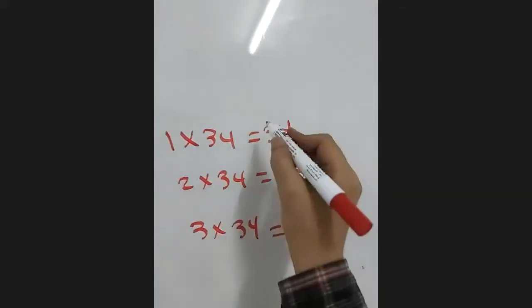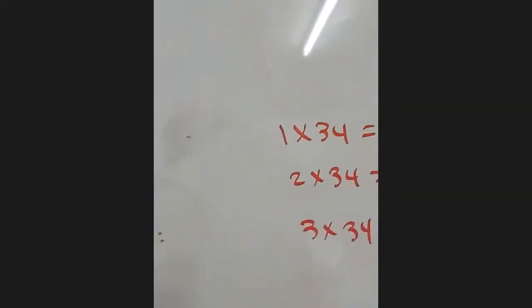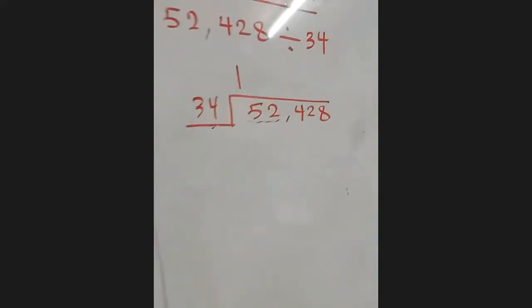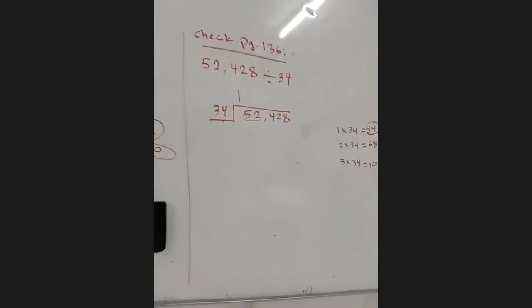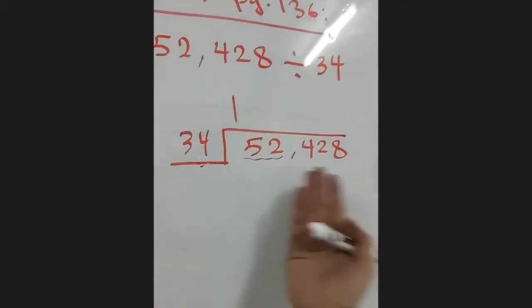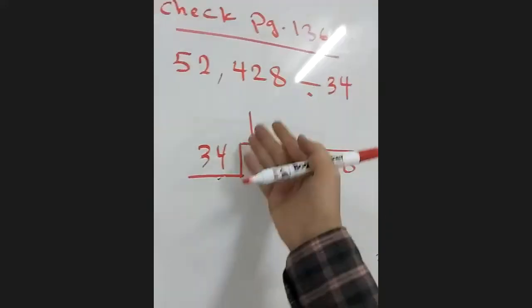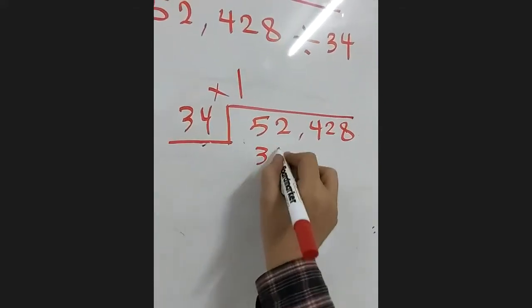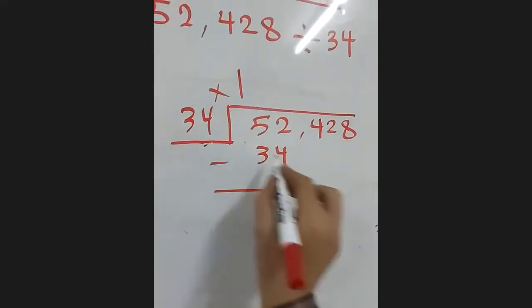So what do I need to choose here? The 34 itself. How will I get the 34? As Abdul Rahman said, we will use 1. If you choose 2, you will get 68, bigger than 52, which is wrong. Now we multiply. 1 times 34 is 34. Now subtract.